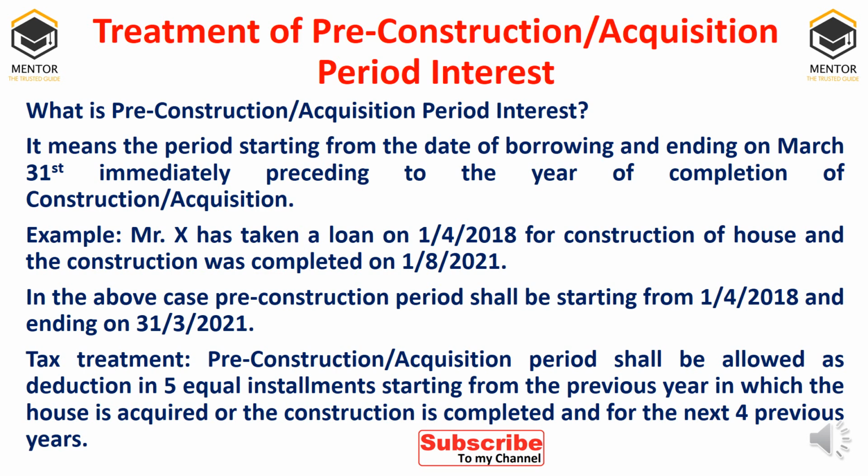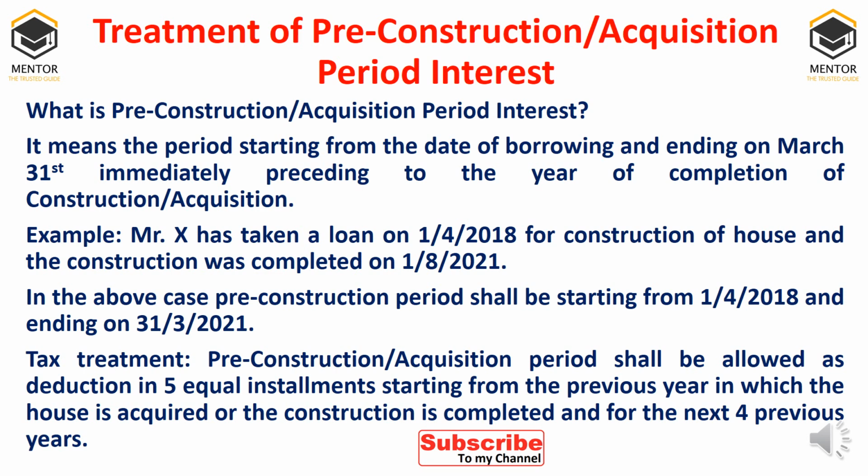For example, you see the example, Mr. X has taken a loan on 1/4/2018 for construction of a house and the construction was completed on 1/8/2021. So what will happen? Loan taken 1/4/2018 and construction completed 1/8/2021. In the above case, pre-construction period shall start from 1/4/2018, the date on which we have taken the loan, and end on 31st March 2021, in the sense before the completion.